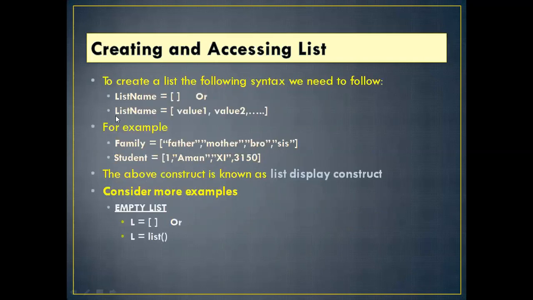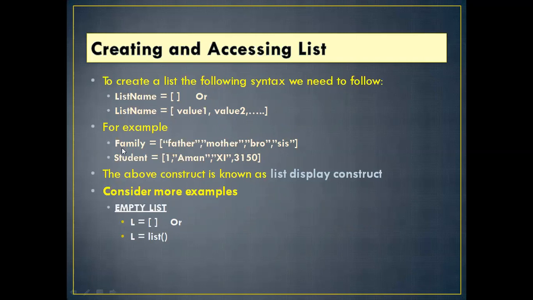To create a list, the following syntax you need to follow: first name, last name, any variable name you can give. Here I have given last name equal empty, or last name equal value 1, value 2, value 3. In a square bracket you can assign values.